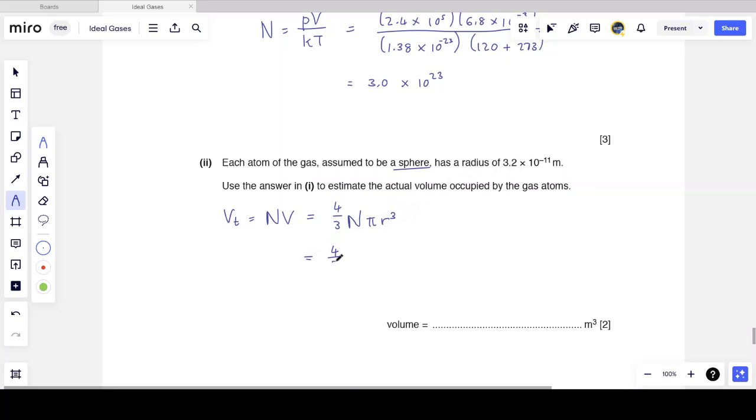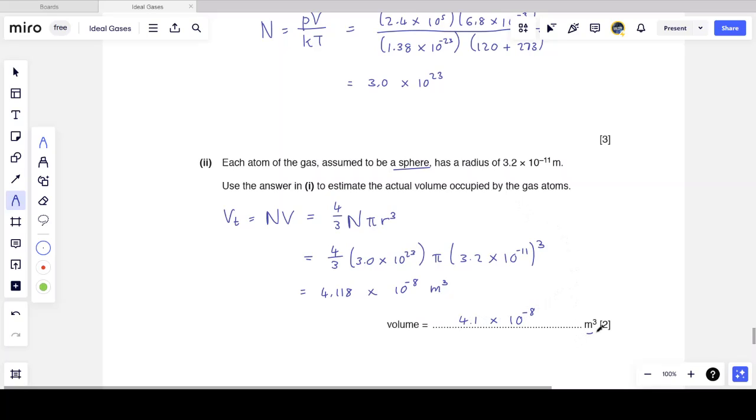So this is 4/3 times the total number of molecules, 3 times 10 to the power 23. So basically we're taking the volume of one sphere, multiplying it by the number of spheres we have, and that's the total volume occupied by the gas. Multiplied by pi, times the radius, which is already in meters, 3.2 times 10 to the minus 11 meters cubed. What I get is 4.118 times 10 to the minus 8 cubic meters, or to two significant figures, 4.1 times 10 to the minus 8 cubic meters.